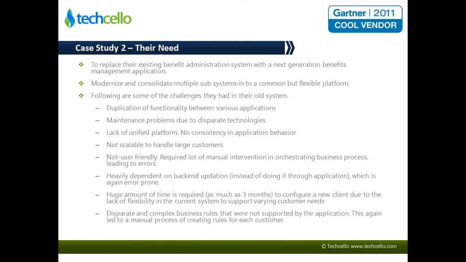And one of the biggest bottlenecks they had was the scalability issue, where they were not able to scale beyond 300 concurrent users. And as this customer was approaching very large end user organizations, and given the fact that some of this benefit administration happens at a certain point in time, for example, like we have our appraisal system sometime in March, April, the benefit administration also happens at a certain point in time over a year, which means during that 4 or 5 weeks, all the employees supported in the system are going to be logging in or accessing the system to specify their own benefit administration.